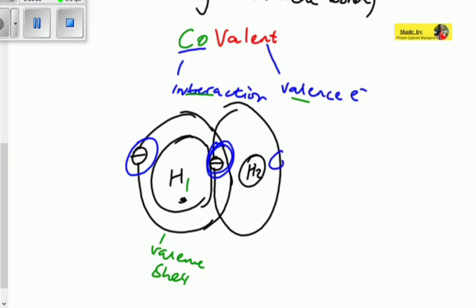So it means we're going to have 2 hydrogens which are sharing their electrons. Therefore, this is stabilizing, because by sharing, this electron also belongs here, and this electron also belongs here. You see, so now we have a stable structure, and we have 2 hydrogens. So this is called what? A single covalent bond.